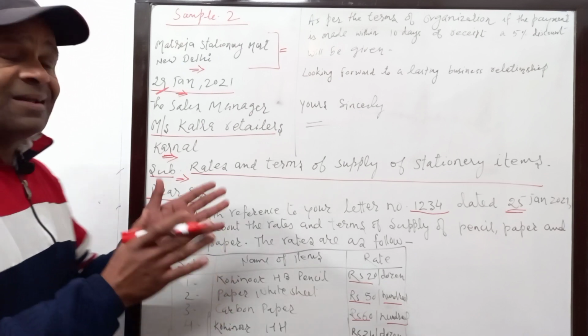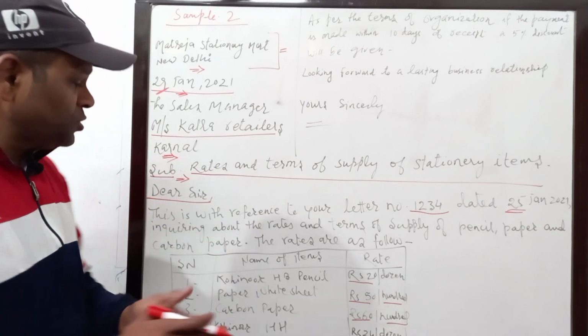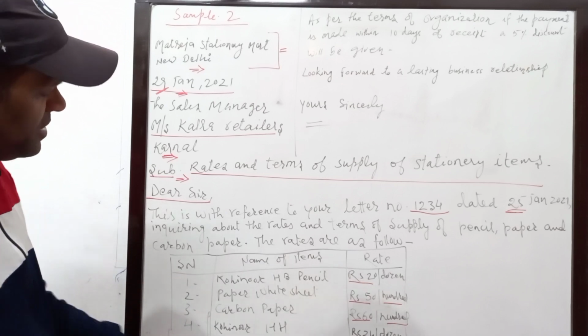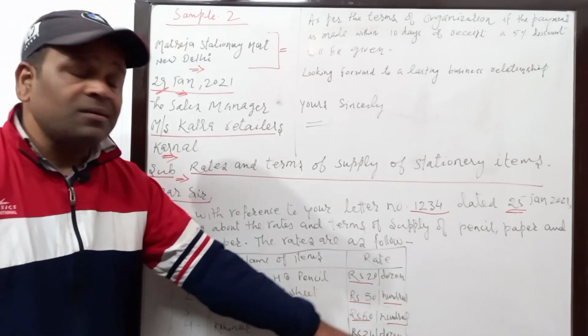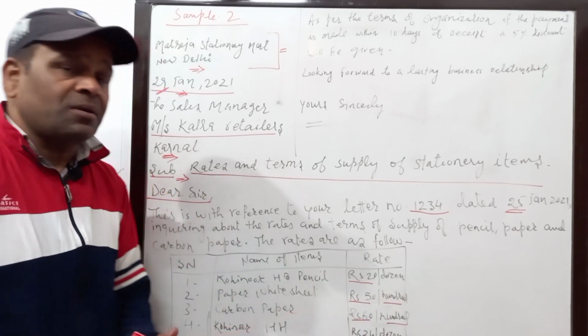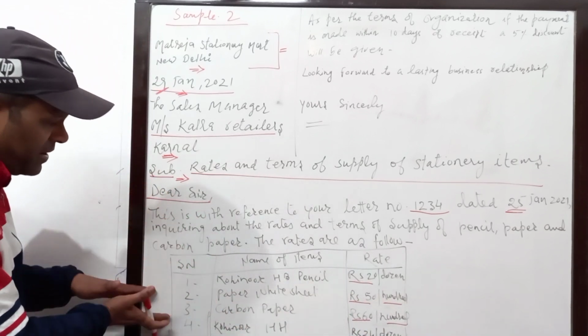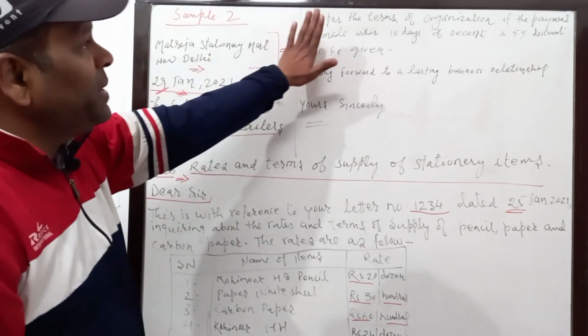Okay, keep it at least a 1.5 page letter, so you can extend it too. Four or five items more you can write, and simply write the name and then the rate as per your wish. So this is para number 1, para number 2 the column, and para number 3 on the next page.